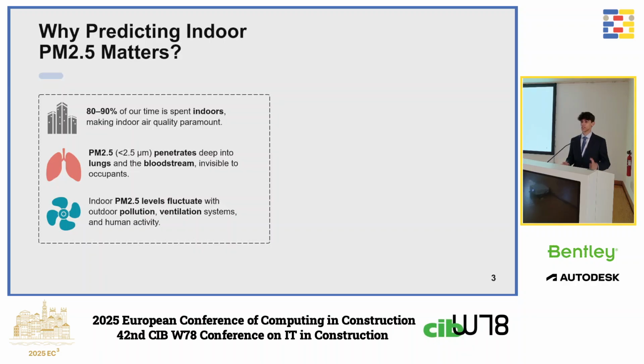80 to 90% of our time, we spend indoors, making indoor air quality really important and paramount for us. PM2.5 particles, that means particles that are less than 2.5 micrometers in diameter, penetrate deeply into our lungs and bloodstream, and of course you cannot see them since they're microscopic. And indoor PM2.5 levels also fluctuate due to outdoor pollution, ventilation systems, and human activity, of course.